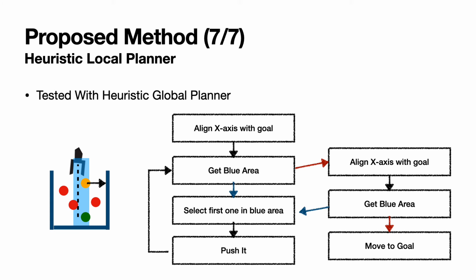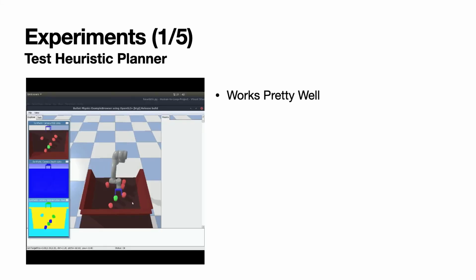When there are no obstacles in this blue area, it aligns the axis with the goal again and gets the blue area again. If there are obstacles, it goes back in the loop. Or if there are no obstacles, it just moves to the goal. I tested it with the global planner and it works pretty well. So I thought that this classification task will be right.